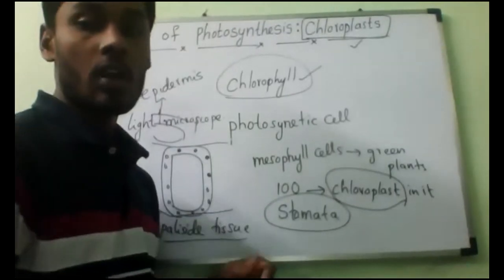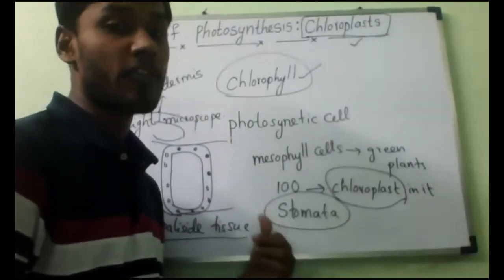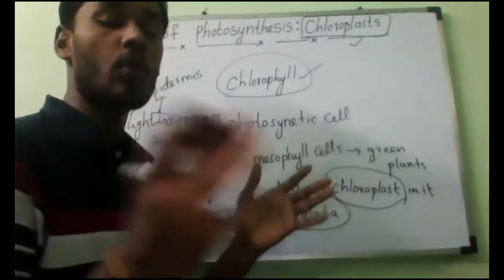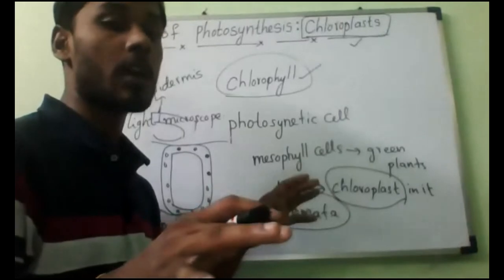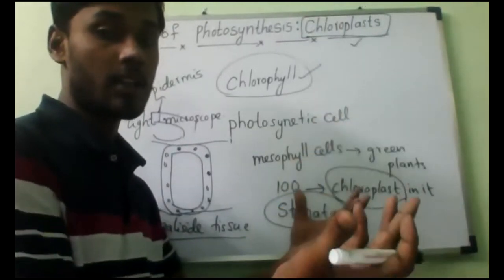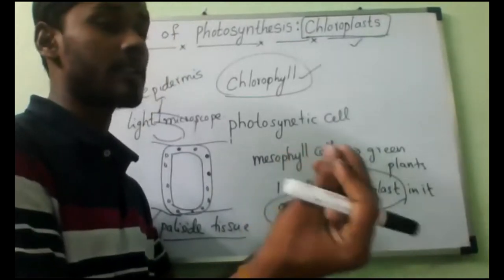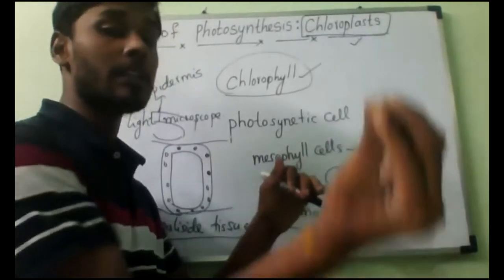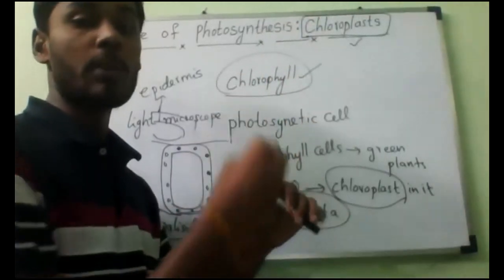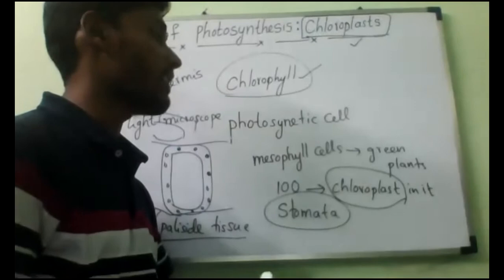The leaf has more stomata on its bottom surface. Through these stomata only, the carbon dioxide enters. The carbon dioxide that enters will diffuse into the mesophyll cells and reaches where finally?